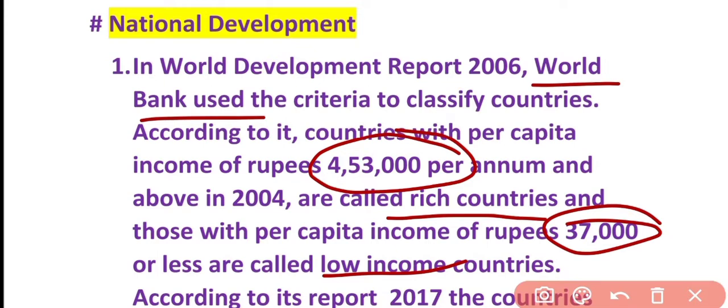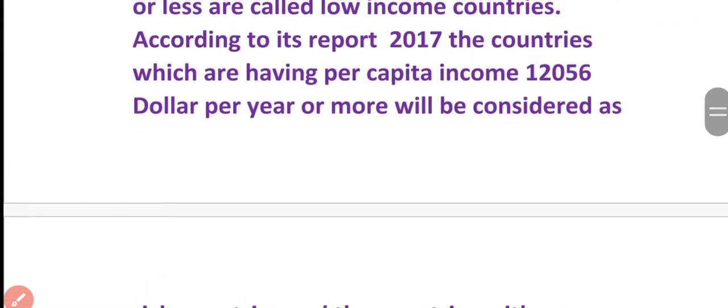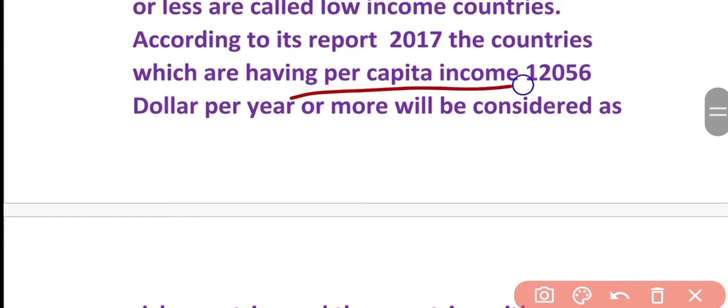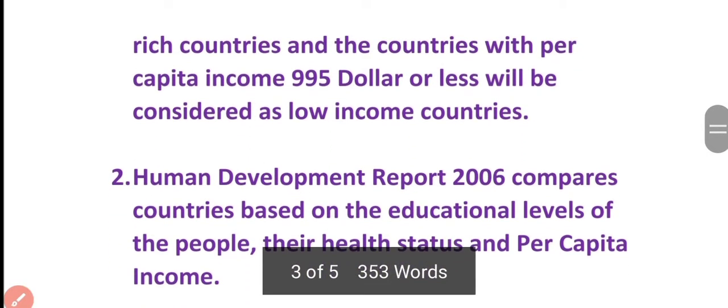Another thing, they gave one more report in 2017. According to this report, what is there? See, this report says that wherever per capita income is $12,056 per year or more, these countries will be considered rich countries.